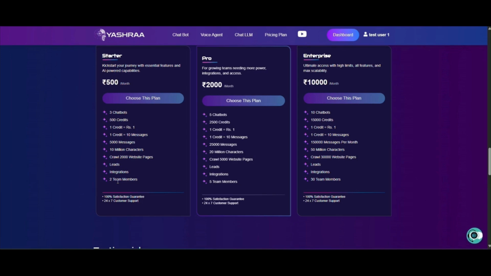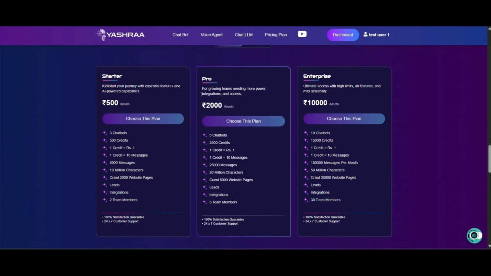So what this means is you get a collaboration limit of 2. On the Yashraa platform you can also invite other users to collaborate on your chatbot. This limit of two shows that you can only invite two users to collaborate on your chatbot. Next, with every higher plan, the limits increase.